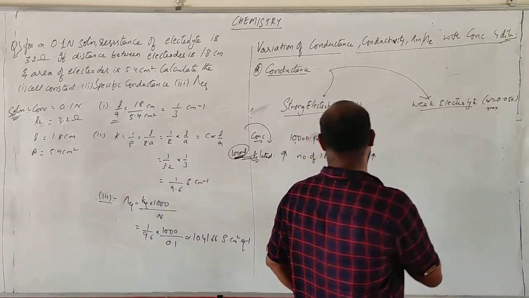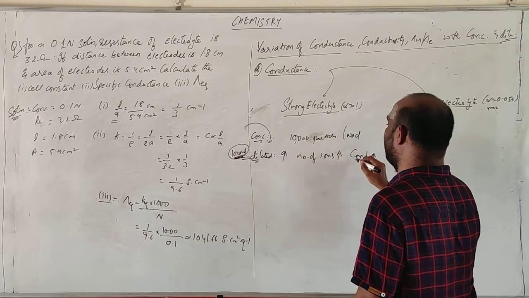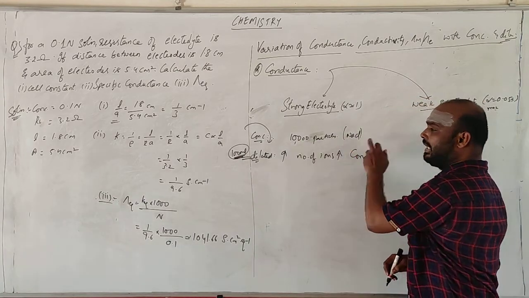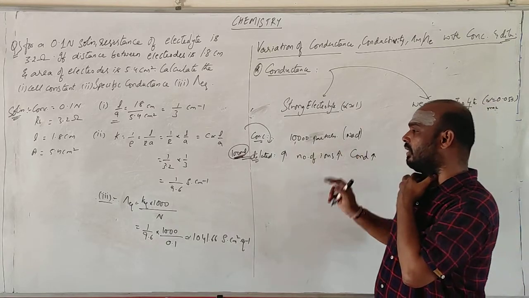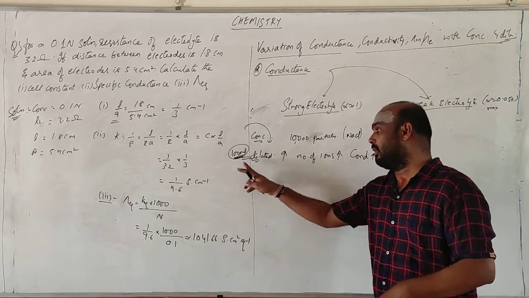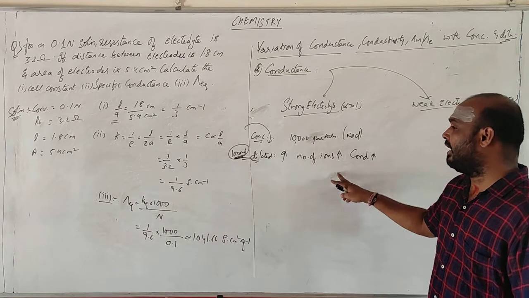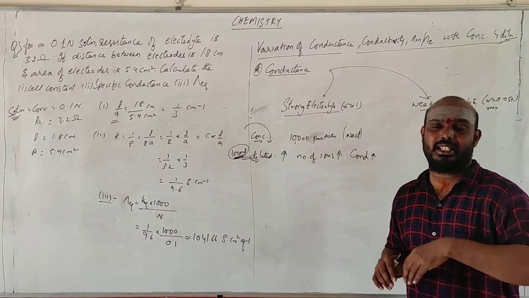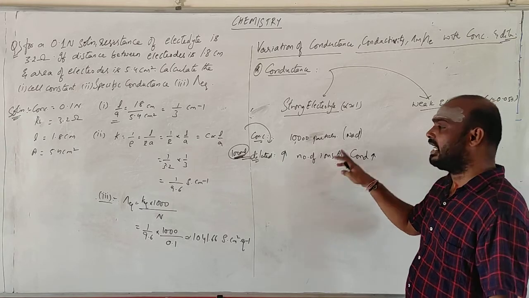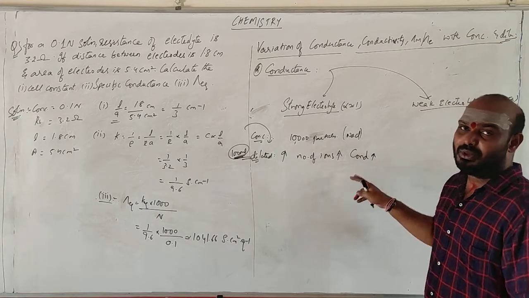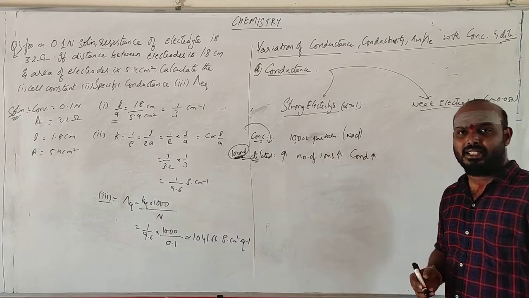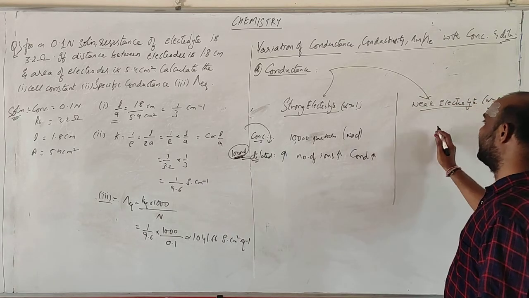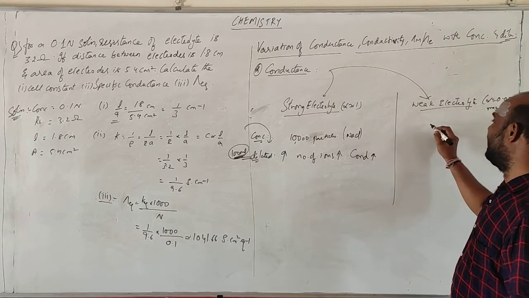Now I am assuming that these are NaCl particles. You are taking 10,000 NaCl particles, which is a strong electrolyte. If you add 100 ml to that, the number of ions will be increased. If you add water, you will be getting Na plus and Cl minus. If you are getting ions, it has formed a solution, and you are having ions, so the conductance will be increased. So if I go in this case, it is the diluted condition. So I am taking acetic acid molecules.